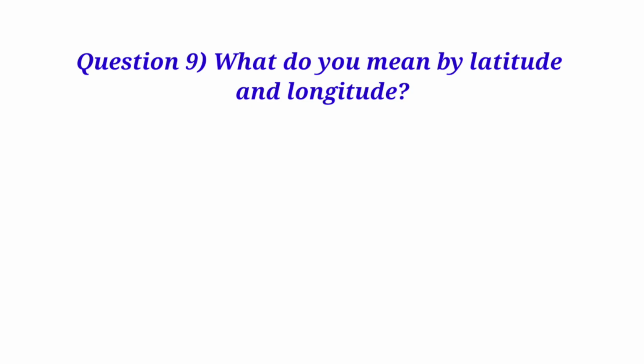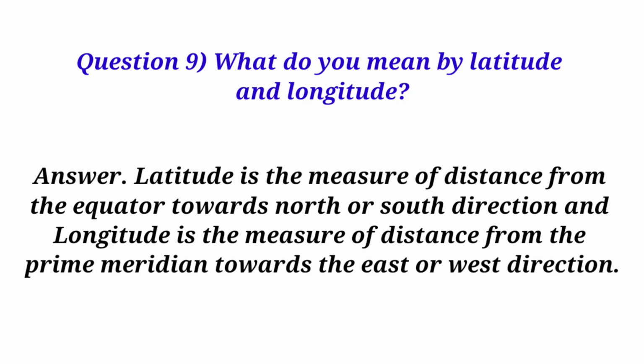Question 9. What do you mean by latitude and longitude? Answer. Latitude is the measure of distance from the equator towards north or south direction, and longitude is the measure of distance from the prime meridian towards the east or west direction.